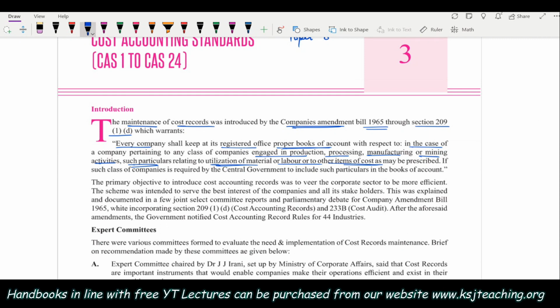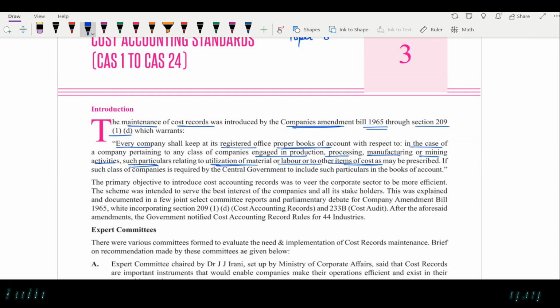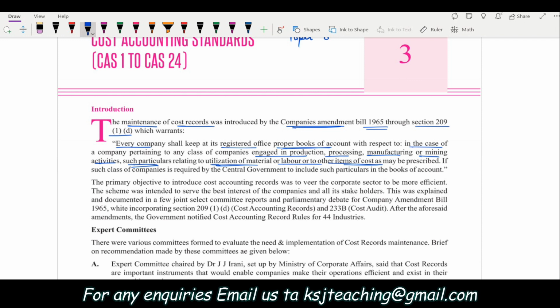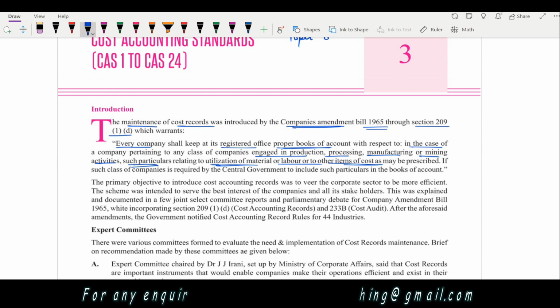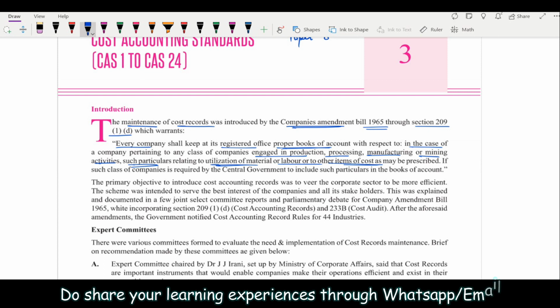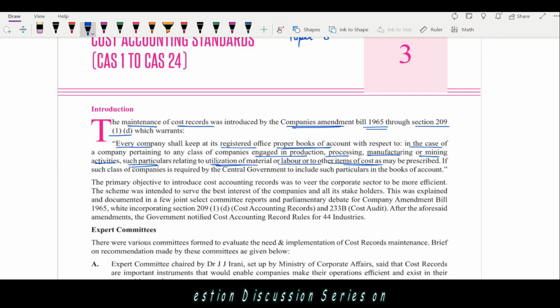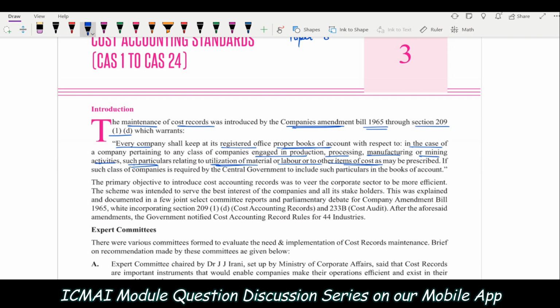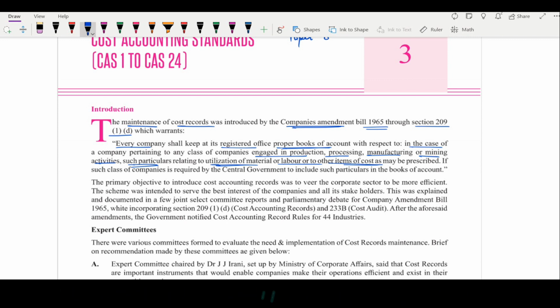That means anyone who is involved in the activities of production, processing, manufacturing or mining should be maintaining proper books of cost: what has been the cost incurred on material, what is the cost incurred on labor heads or the other items of cost, that is overheads.